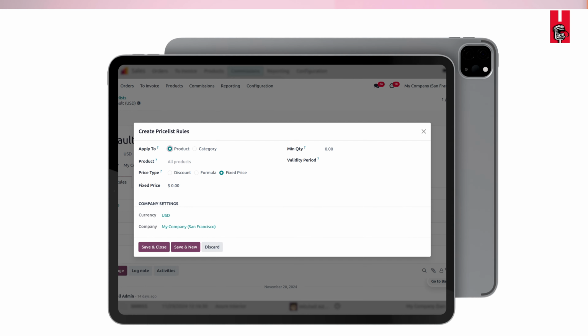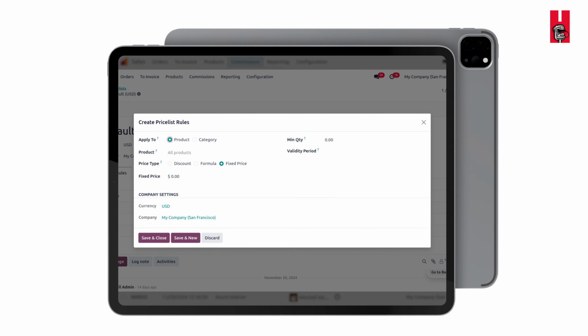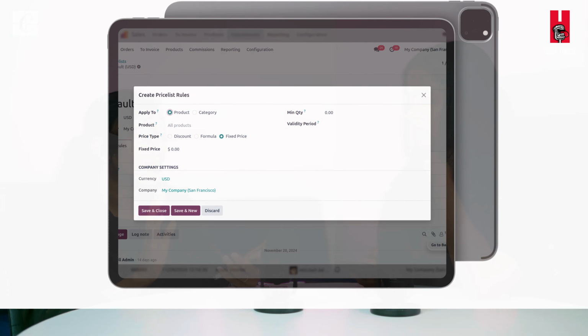So is it like a single price list? Yeah, a single price list. By setting that, you can easily manage. Okay, so also there is a change in the layout of the price list. If you want to check what the changes are, we have already published a video on it, so you can check our video on our channel itself.